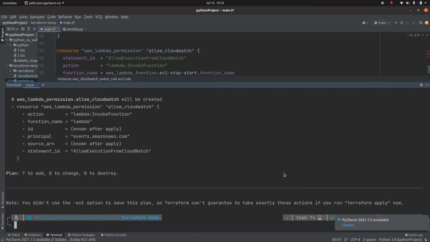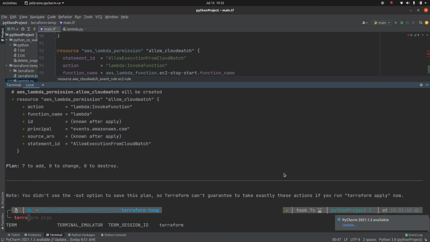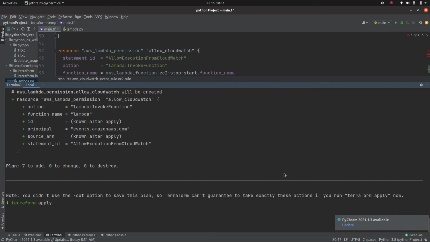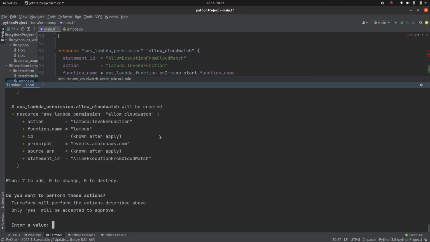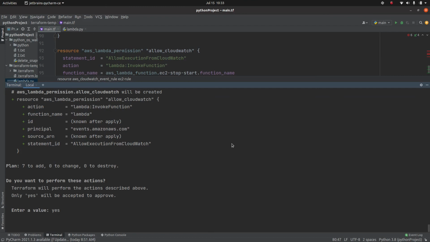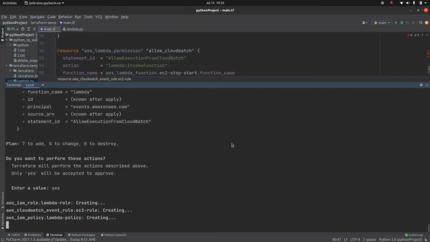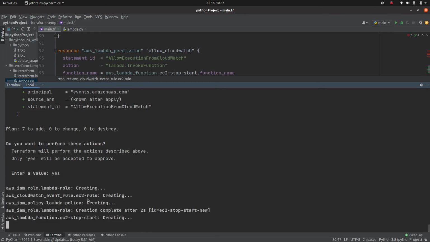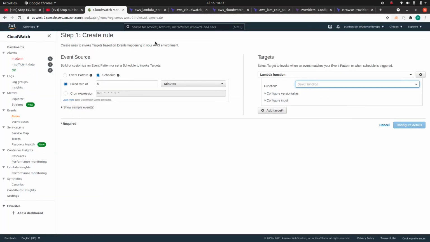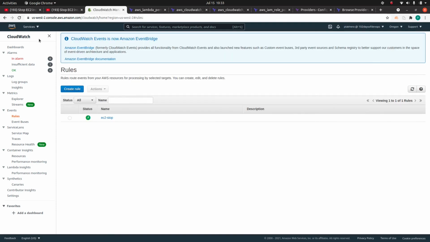Now the last step is terraform apply, and hopefully this will work. In the first part of terraform apply, as you know, it's going to show the same plan. And if you think it's okay, then we will type yes. Okay, so it's creating the lambda role, the CloudWatch event rule, policy, functions, everything. We can go back to our AWS console. Let me see if the rule is created. So far, no.